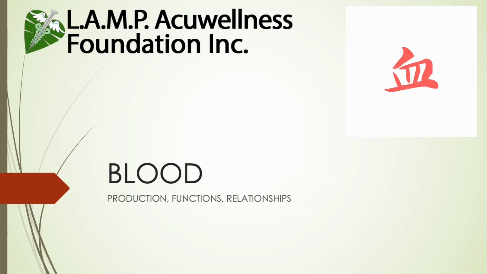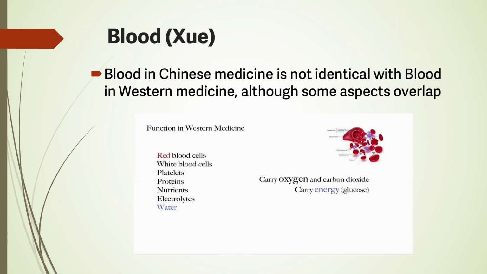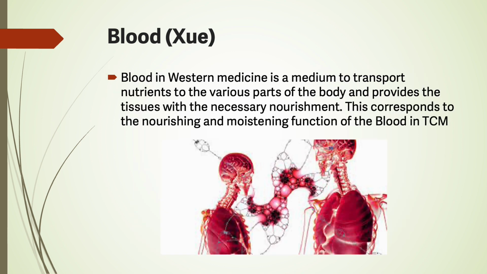Now let's talk about blood, production, functions, and relationships. Blood in Chinese medicine is not identical with blood in Western medicine, although some aspects overlap. Blood in Western medicine is a medium to transport nutrients to the various parts of the body and provides the tissues with the necessary nourishment. This corresponds to the nourishing and moistening function of the blood in TCM.